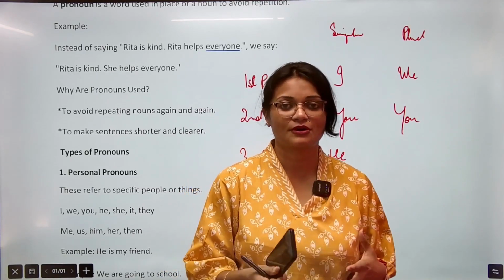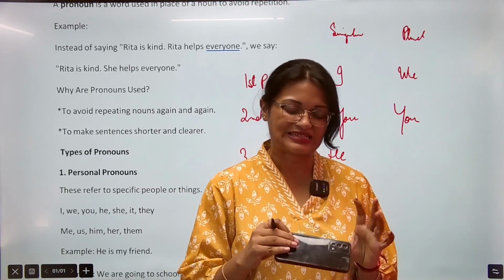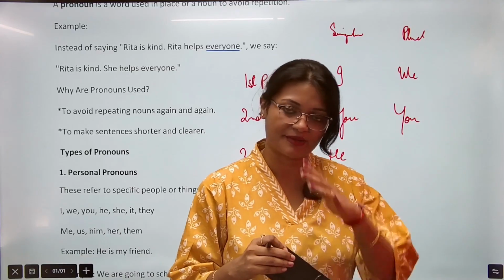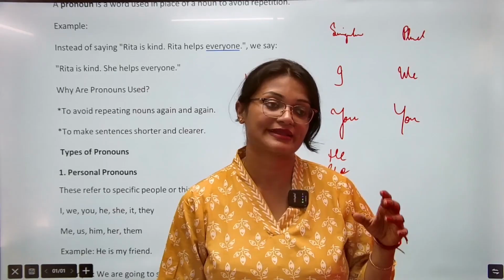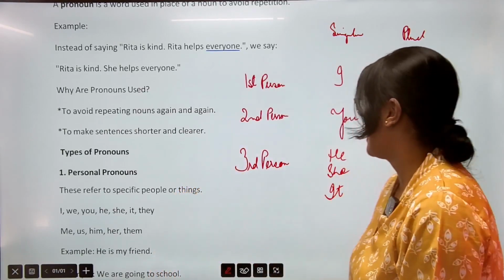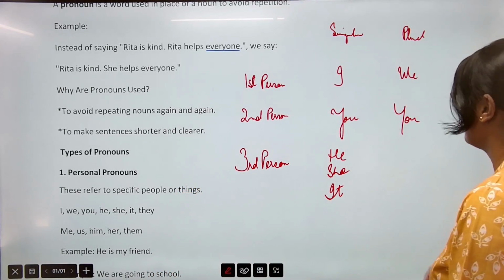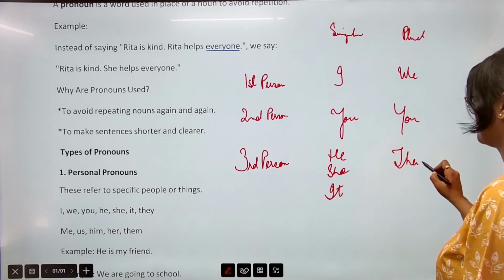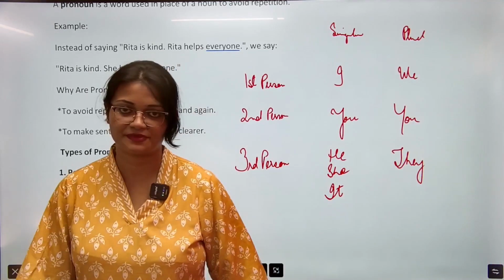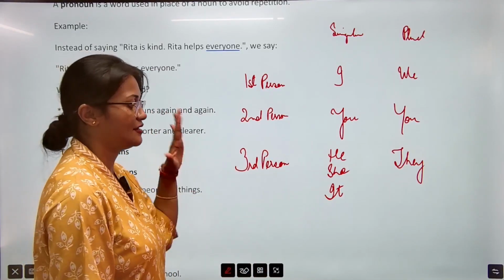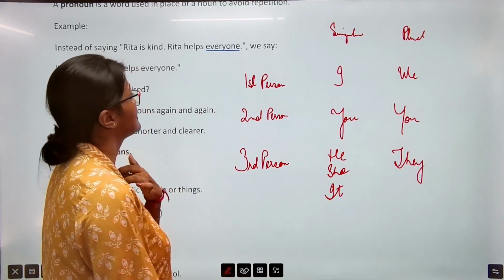Okay. So my phone is old, it is becoming slow. तो it ही बोलेंगे हम. So whenever you are saying something about non-living things, you have to use words like it. Okay. And plural के लिए what do we have? They. They is a plural pronoun under third person. So this should be in your mind while you study pronoun.